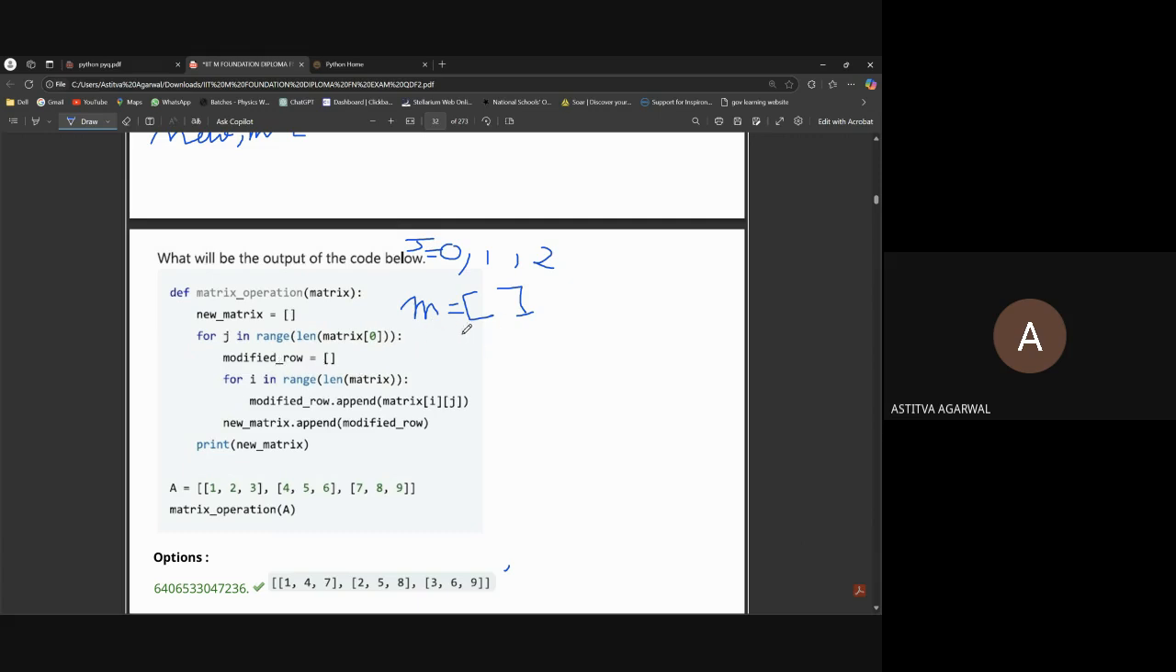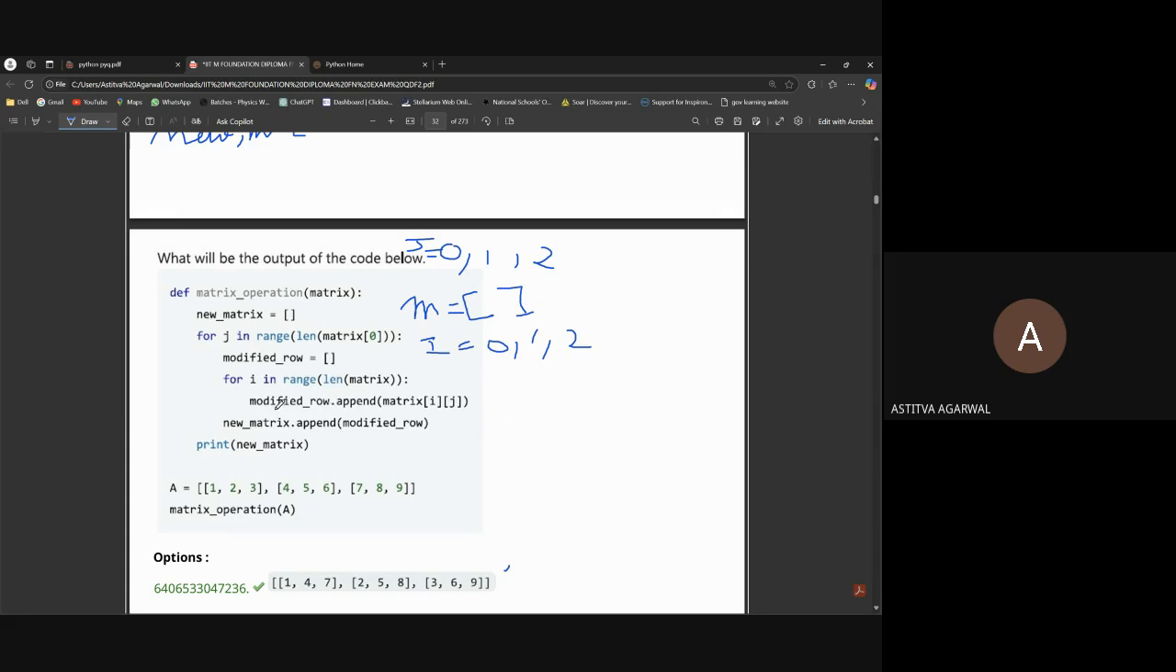So the modified row is empty. Now for i in range, len of matrix. So what is the length of matrix? This matrix has a first element, second element, and third element. It means 3. So i will work for 0, 1, and 2.